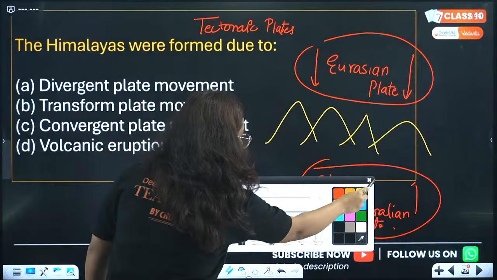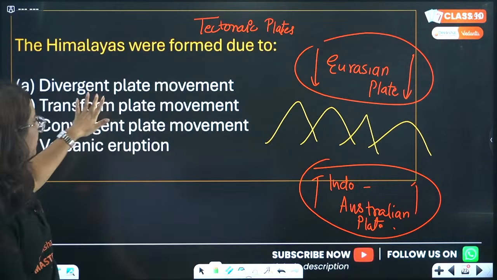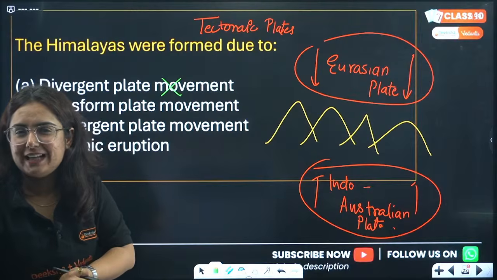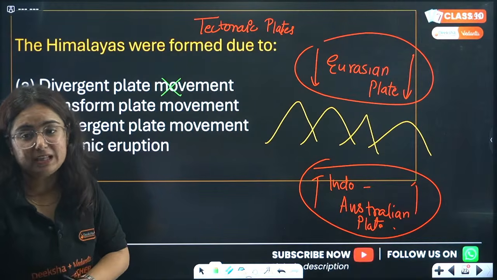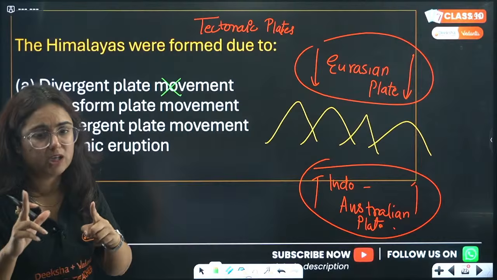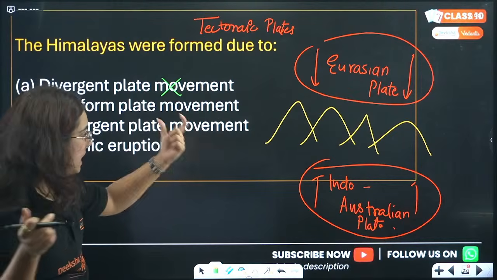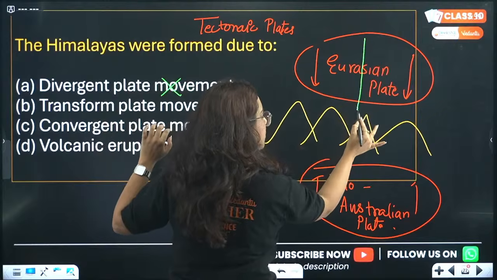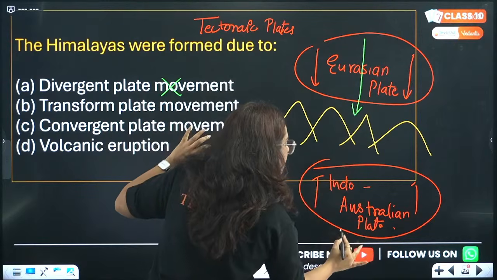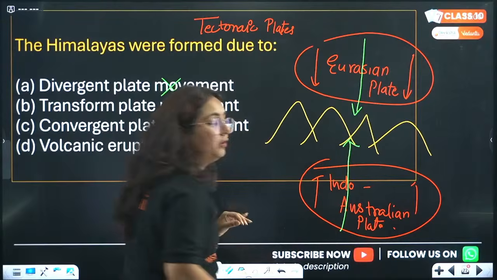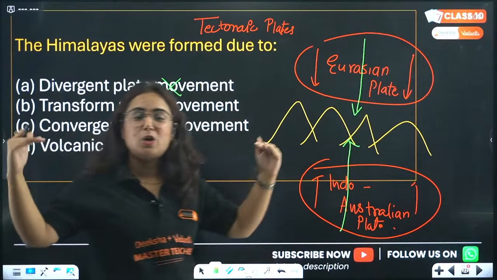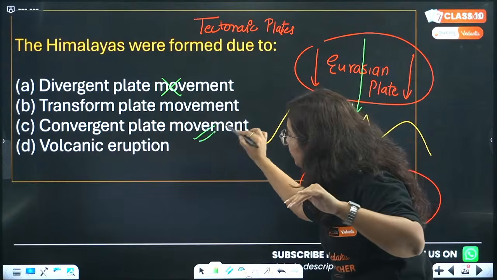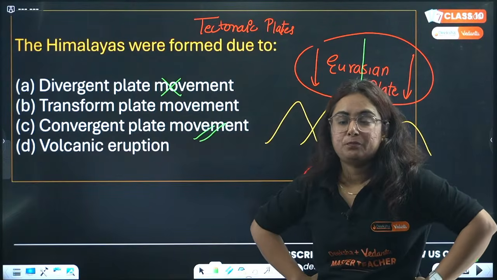So, if you are thinking that it is a divergent movement, not at all correct. Why? All the students who are guessing A, you are pretty wrong. Why, beta? Understand that. That's very important for us. Let's not make fun of it. We have to understand it better. This Eurasian plate is moving southward. Indo-Australian plate is moving northward. Both the plates are colliding with each other, which is referred to as convergent plate movement.